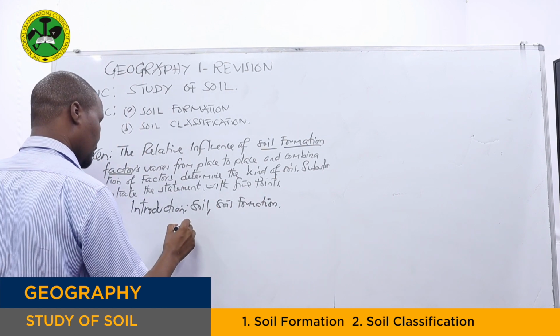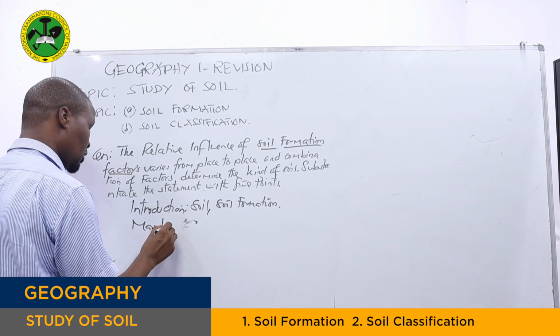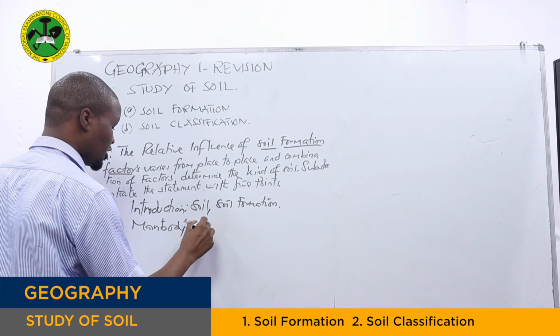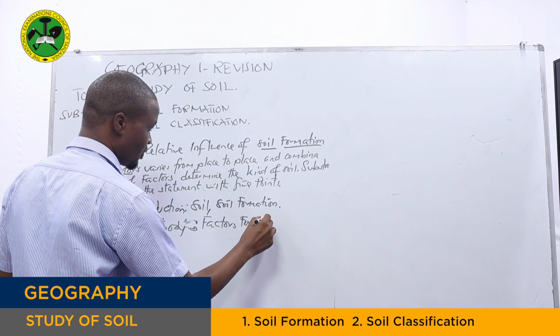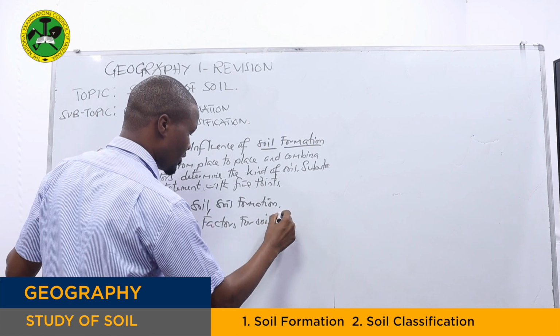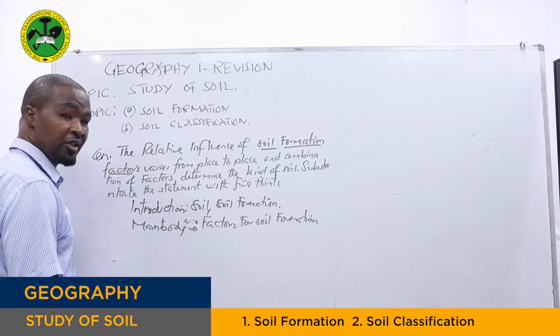Then from there, you go to the main body. In the main body, you explain factors for soil formation.